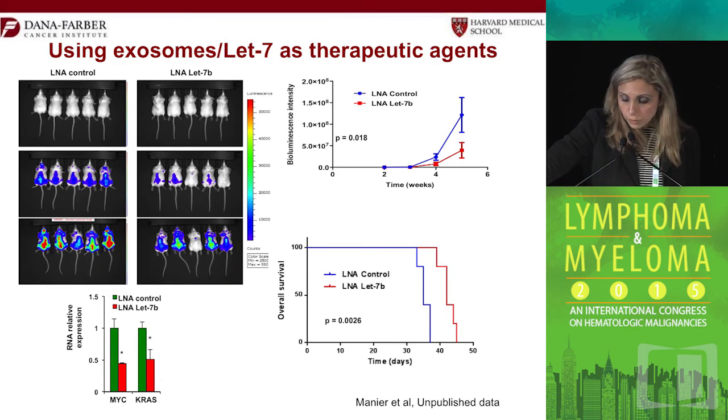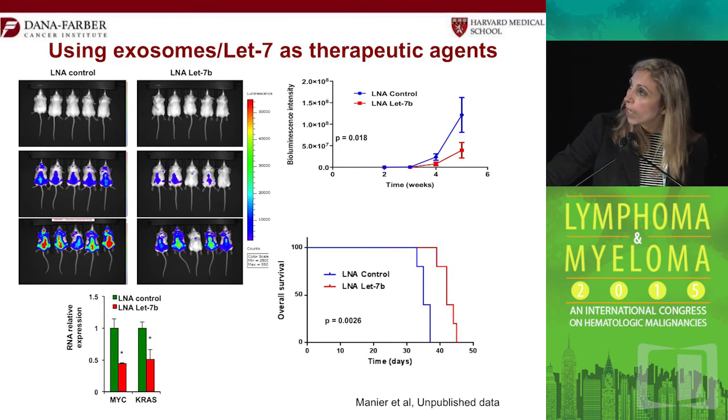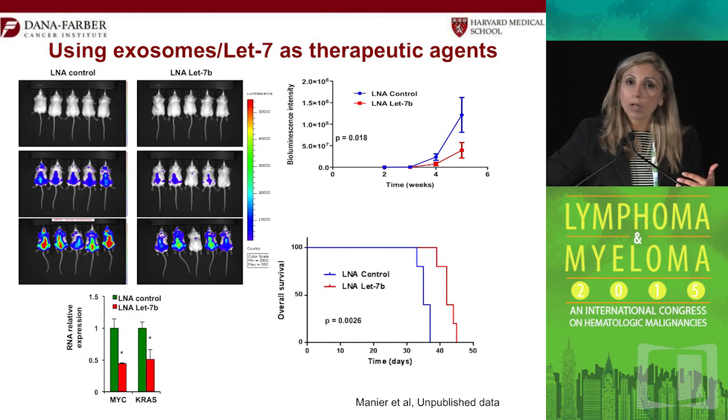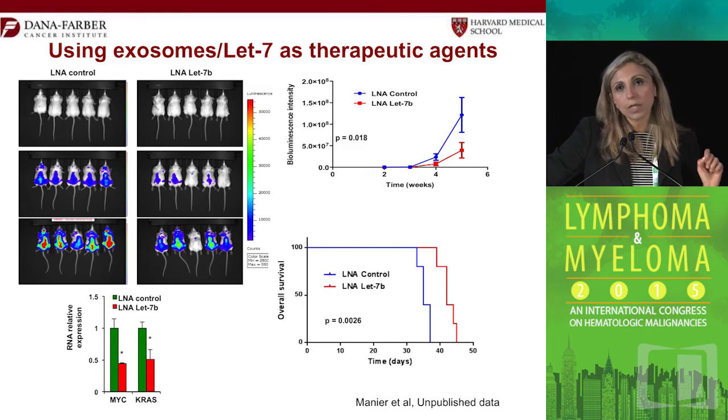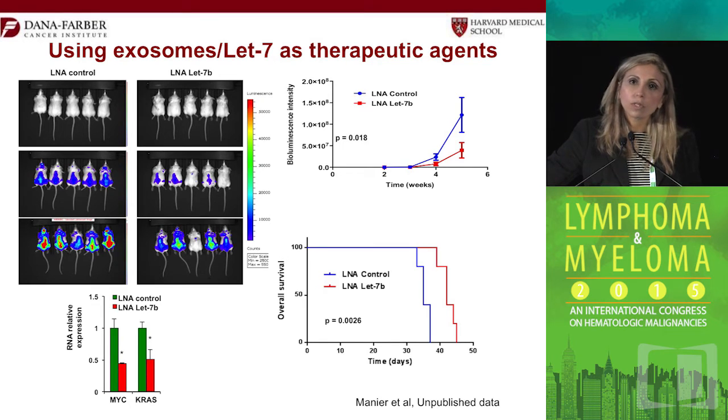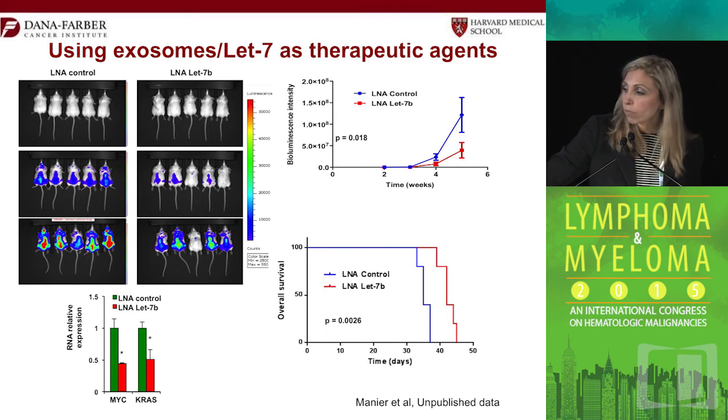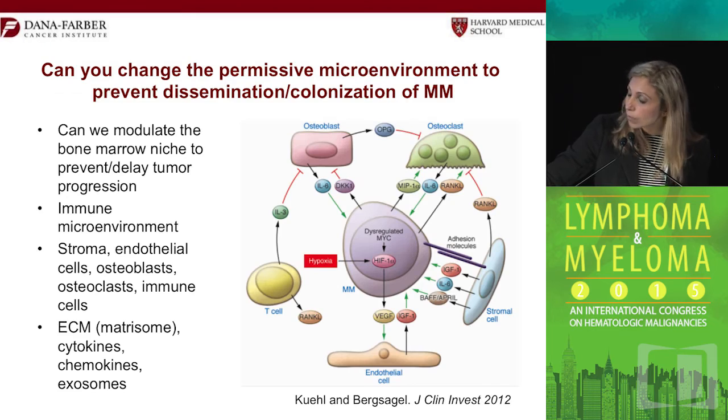So to prove that, we used a LET7 locked nucleic acid that will upregulate LET7 in mice. And you can see indeed that the mice will have a longer survival, less tumor growth. But not only that, you significantly inhibit both MYC and RAS in those mice when you take those cells ex vivo. Potentially now you can use that as a prognostic marker. The lower LET7, the worse the prognosis of the patients. But you can also use it as a therapeutic, precision medicine way. The patients who have low LET7, maybe you should give them a LET7 mimic or LET7 locked nucleic acid.